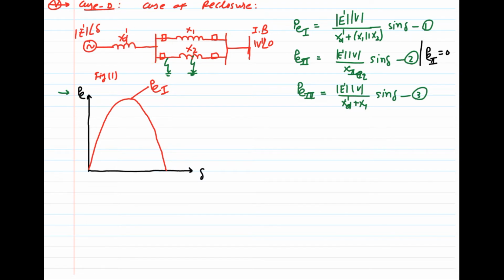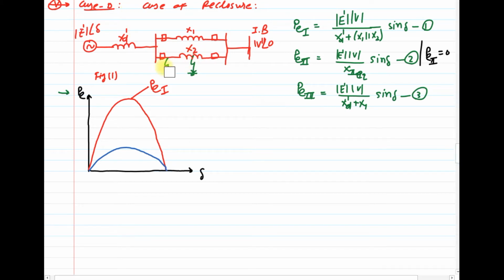The next one is curve 2, which shows the power transfer during the faulty condition, and here we have considered the fault at the middle of the transmission line.